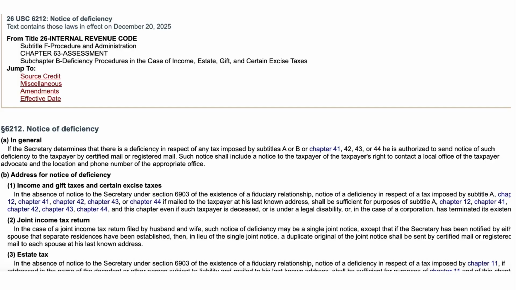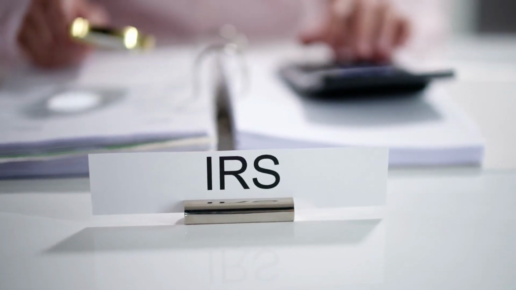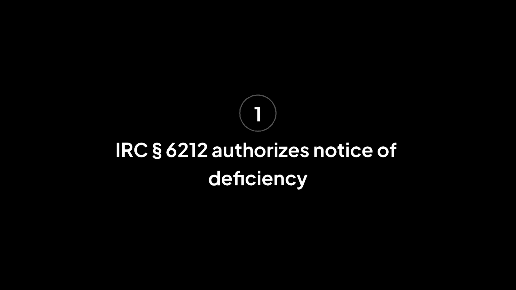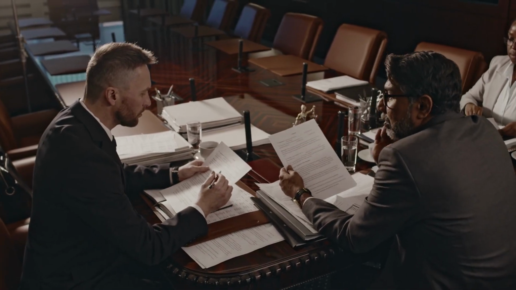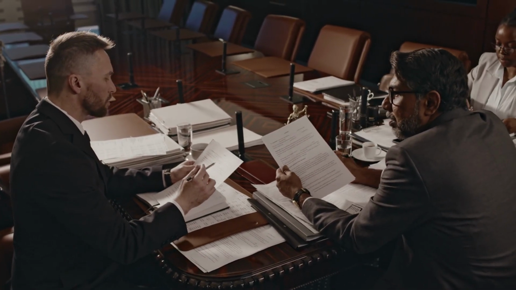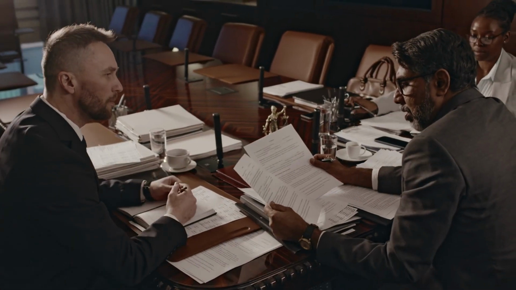The legal framework: IRC sections 6212 and 6213. The authority for the Notice of Deficiency and the waiver process is rooted in the Internal Revenue Code. IRC 6212, Notice of Deficiency, authorizes the Secretary of the Treasury to send a notice of deficiency to a taxpayer by certified or registered mail. This section also provides the legal basis for rescinding a notice of deficiency with the taxpayer's consent, which is the statutory foundation for Form 5564.